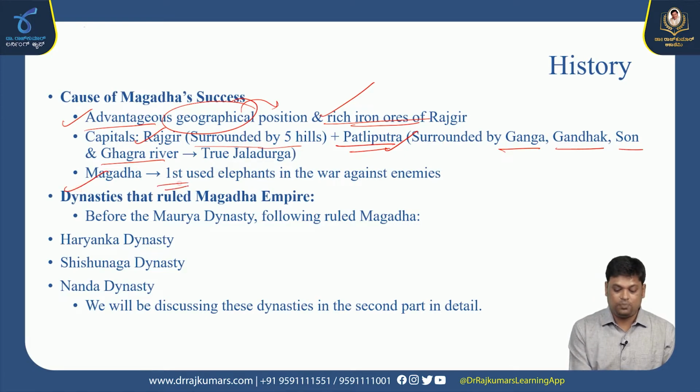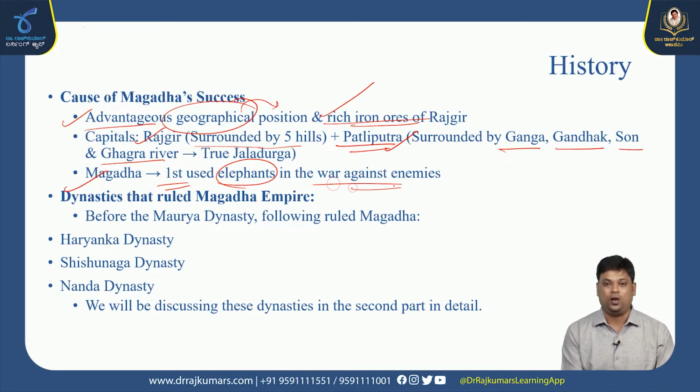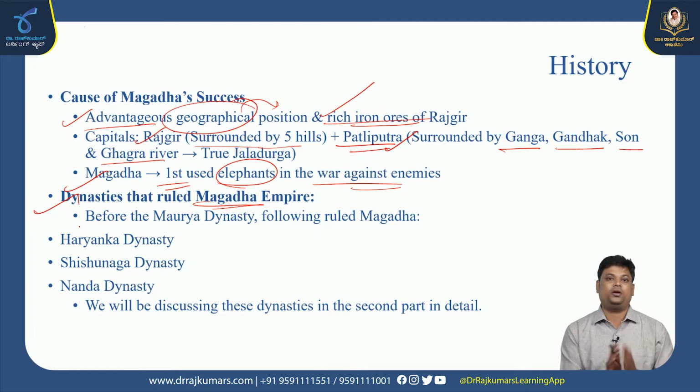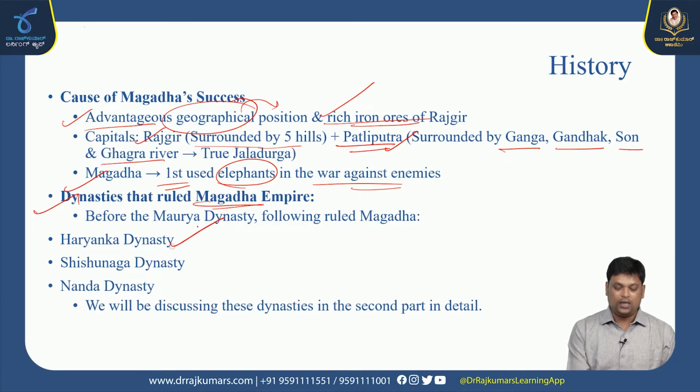Magadha is the first people who used the elephants in war against the enemies as well, because the dense forest in the region of Rajgriha helped the Magadhan Empire to capture elephants and train those elephants in the war as well.